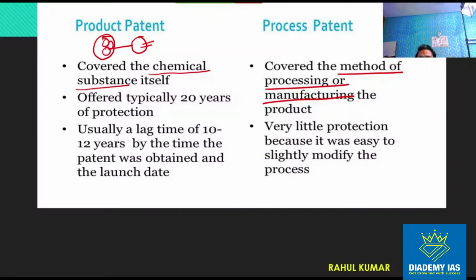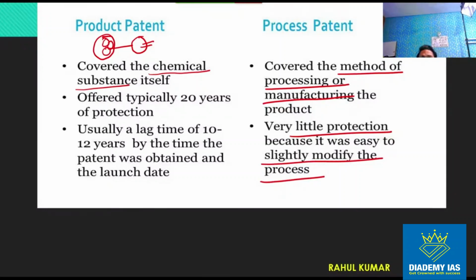So if any other organization, any private company wants to make the vaccine using a different process, using the same chemical substance, it is possible under the process patent. So process patent is a weak protection. It is giving less protection because some other company can slightly change the process and use the same chemical substance and claim that I am having the patent, right?